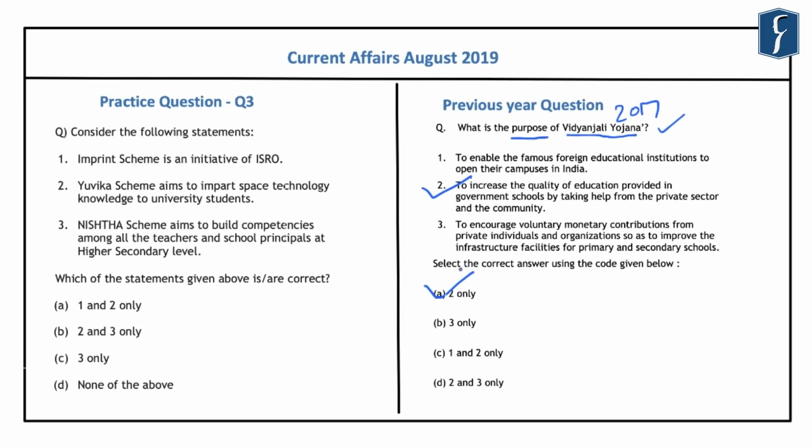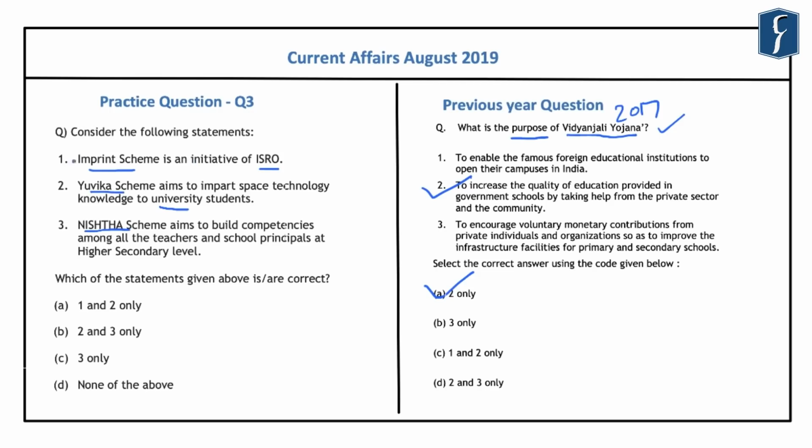Now, based on this previous year question, we have created a question which includes 3 important educational initiatives by different organizations. And in this line, this question reads, consider the following statements. And the first is that the Imprint scheme is an initiative of the ISRO. Second is that the Yuvika scheme aims to impart space technology knowledge to the university students. And the third is that the Nishtha scheme aims to build the competencies among all the teachers and school principals at higher secondary level. Now, in this question, the Imprint scheme was in news in the month of August. However, we have created this question based on 3 important initiatives related to educational sector.